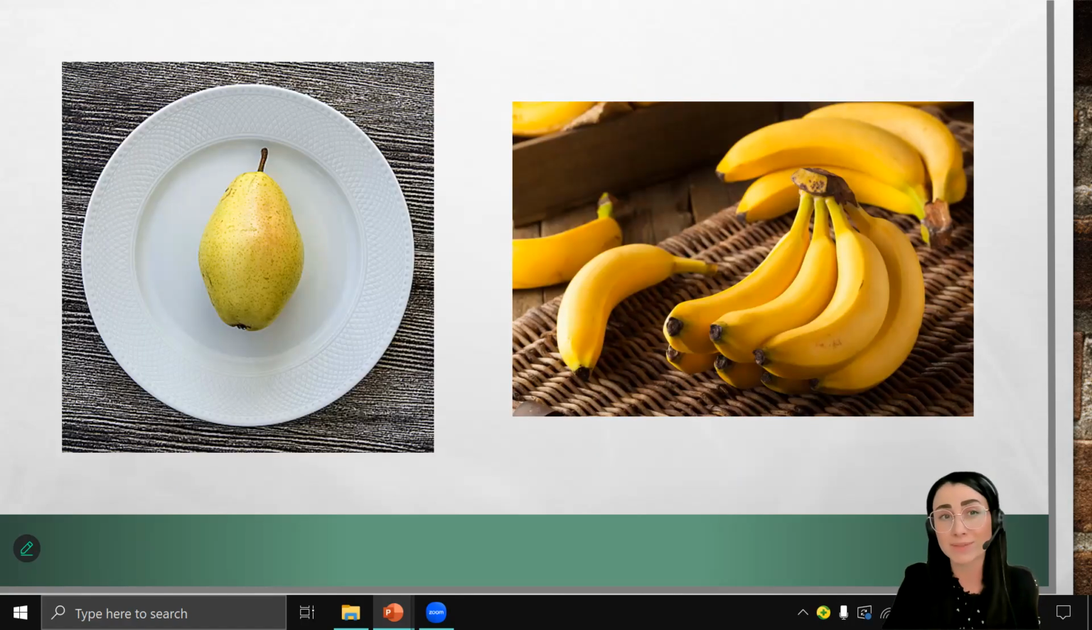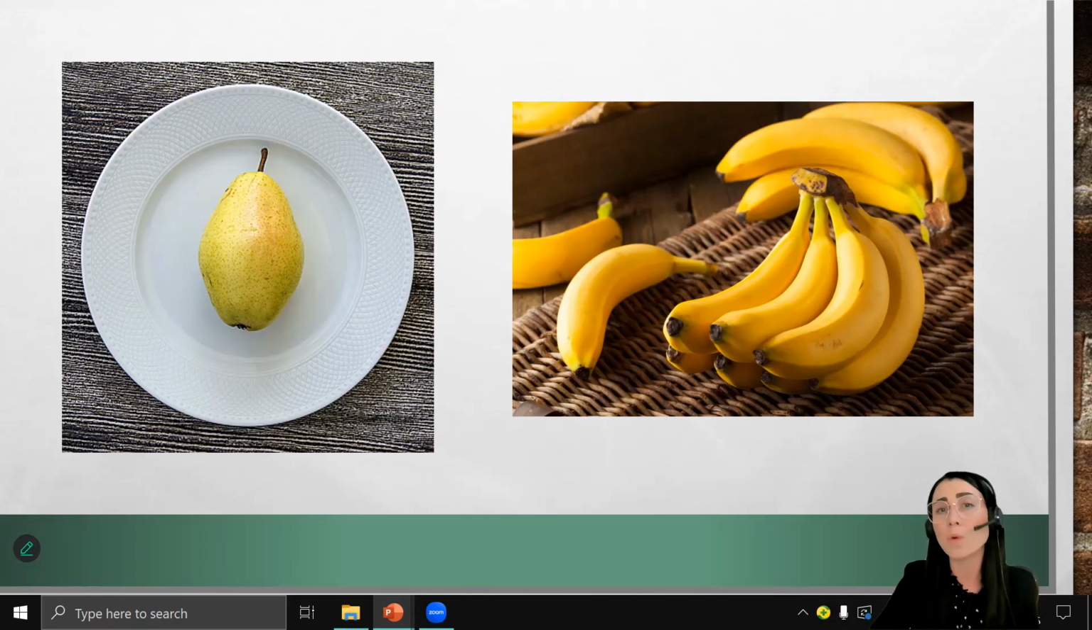Now it's your turn. Make sentences about a pear and about bananas. Make a pause and speak or write. Then check your answers. Correct answers. There is a pear on the plate. There are some bananas on the table.